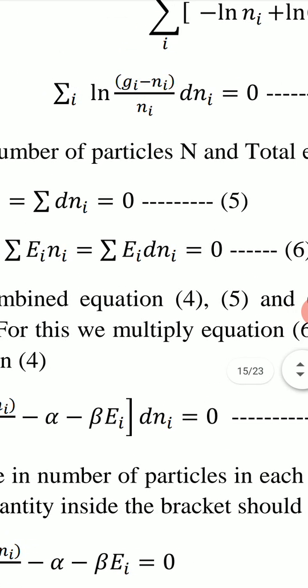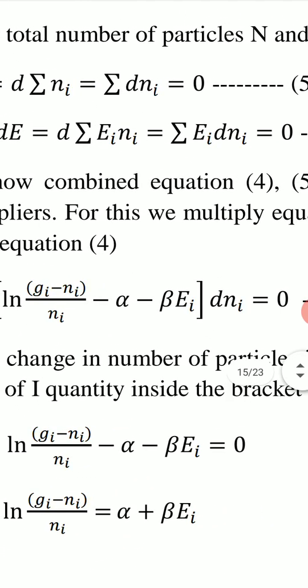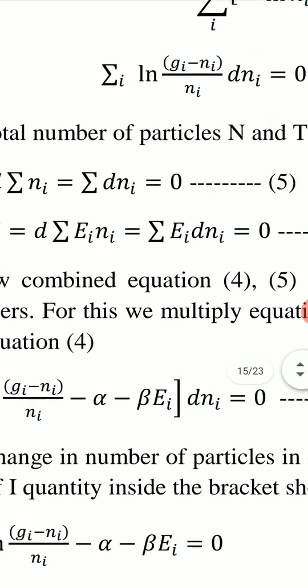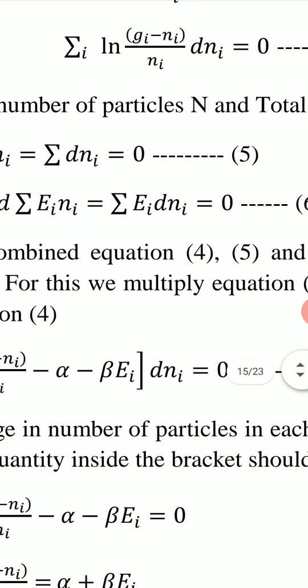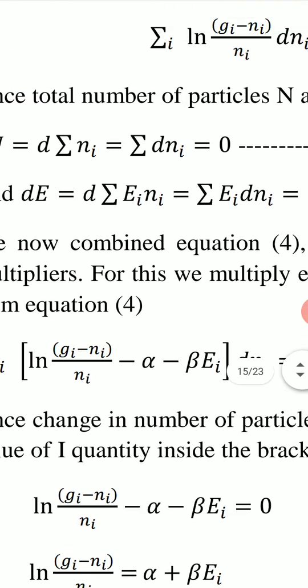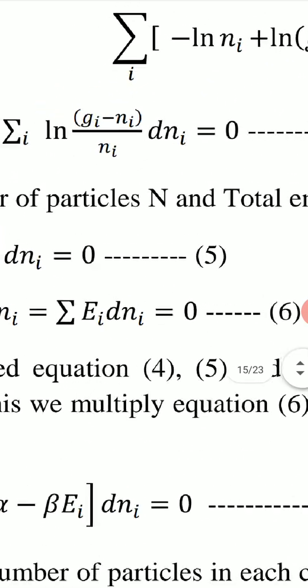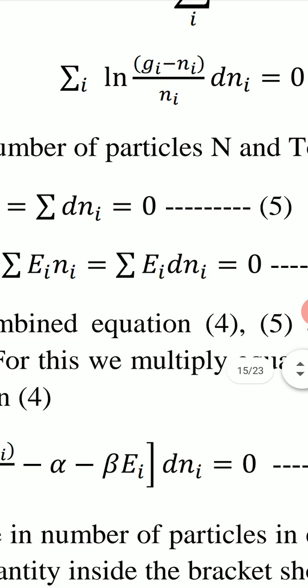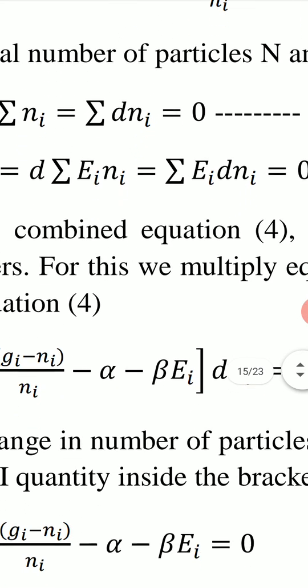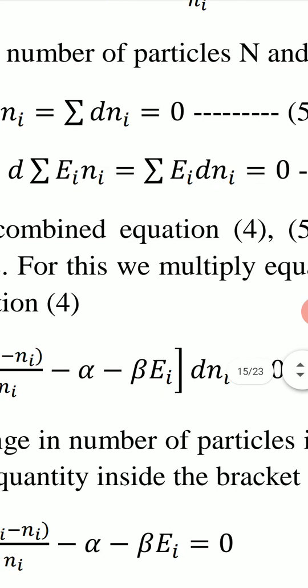Then we have summation over i. dni is common in all these three equations. So we write dni on the right side, and inside the bracket the remaining terms are log (gi minus ni) upon ni, from equation 4, and from equation 5 we have minus alpha, because equation 5 is multiplied by alpha and we subtract it.